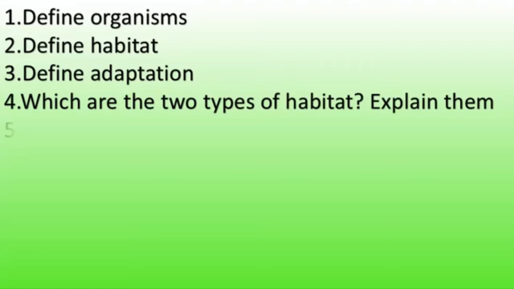Then you have to write number 2, aquatic habitats. That is the habitats of plants and animals that live in water are called aquatic habitats, and note down its examples too. That is ponds, swamps, lakes, rivers, and oceans. Clear? Next question.